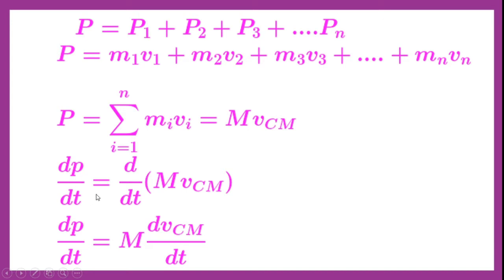dP by dt is equal to d by dt of m into V of center of mass. Here we are differentiating with respect to time. So dP by dt gives d by dt of m into velocity of center of mass. As mass is a constant value, we cannot differentiate it, hence mass is taken outside the differentiation. Hence dP by dt is equal to m into the remaining velocity differentiated with respect to time, that is dVcm by dt.